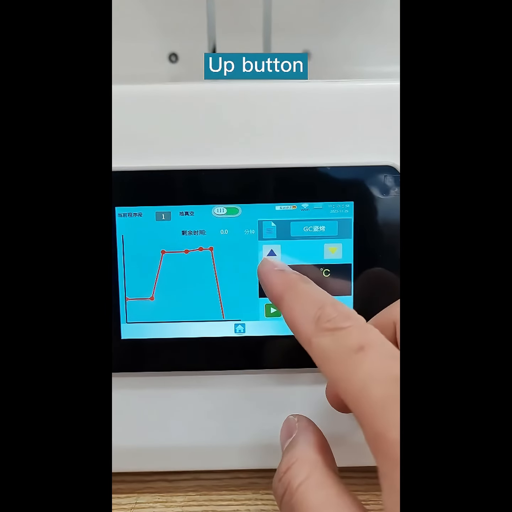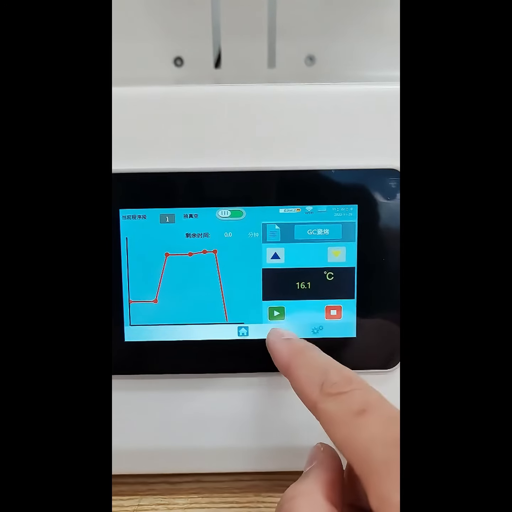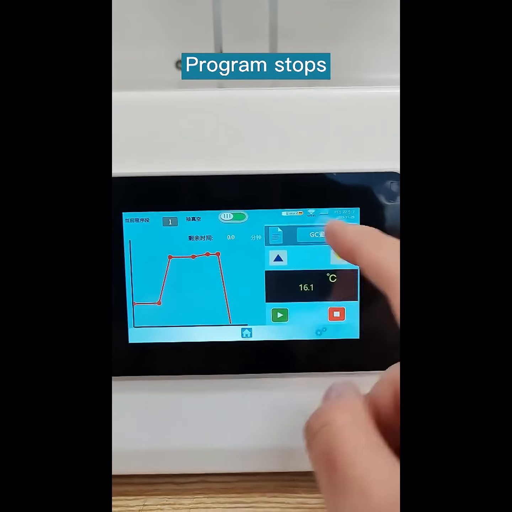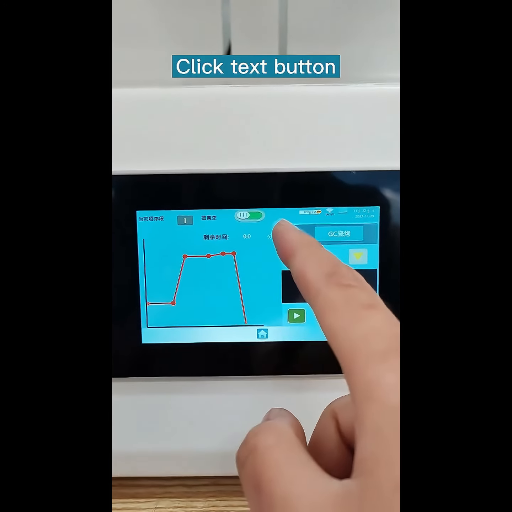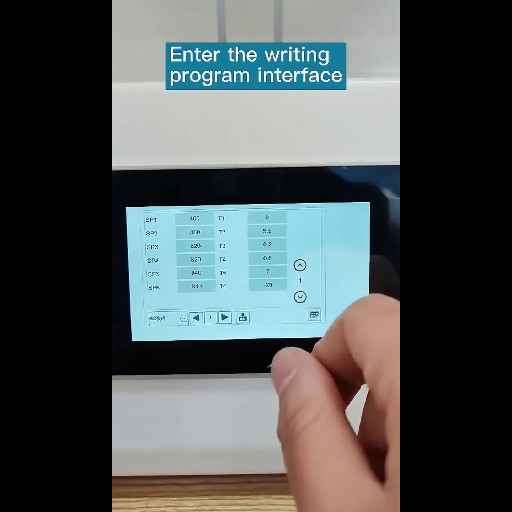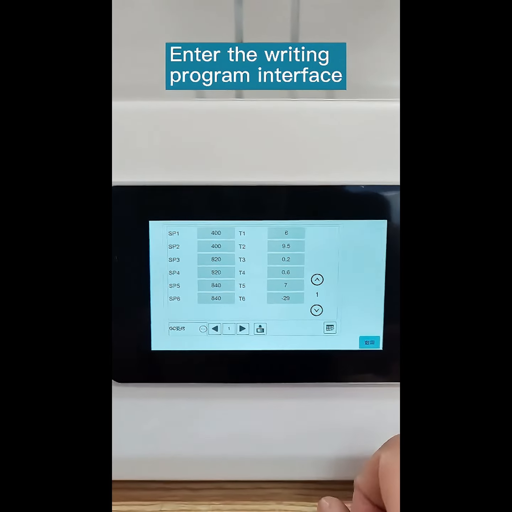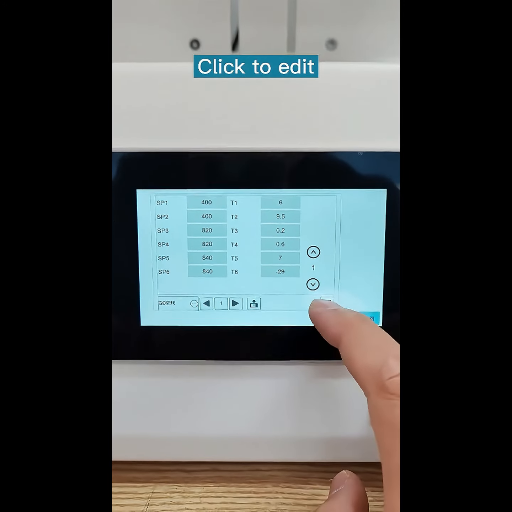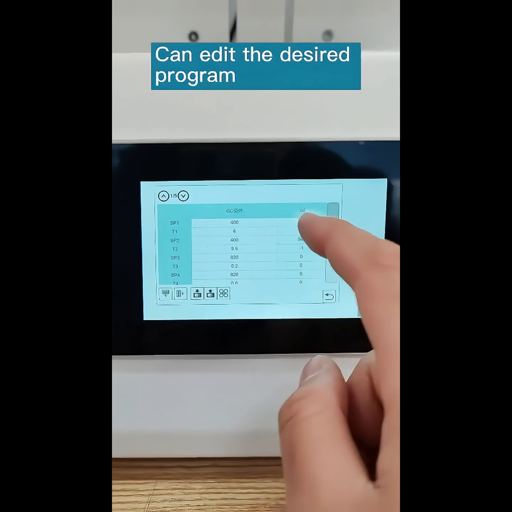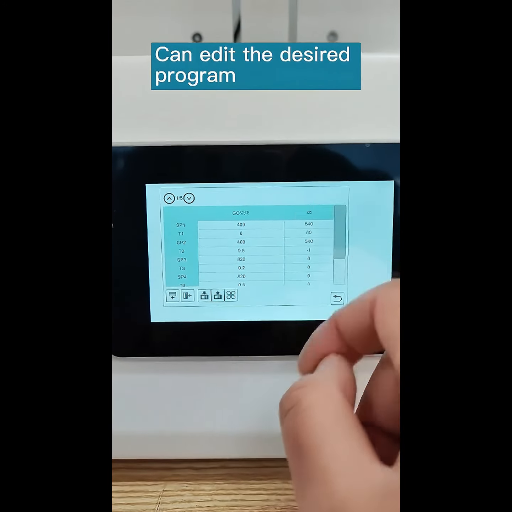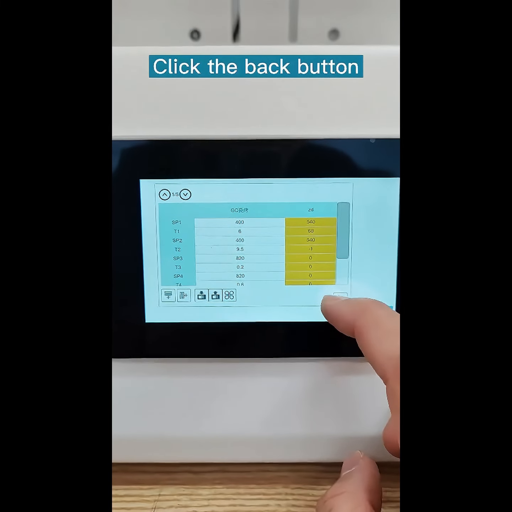Up button, down button: program running. Program stops. Click the text button to enter the writing program interface. Click to edit. You can edit the desired program. Click the back button.